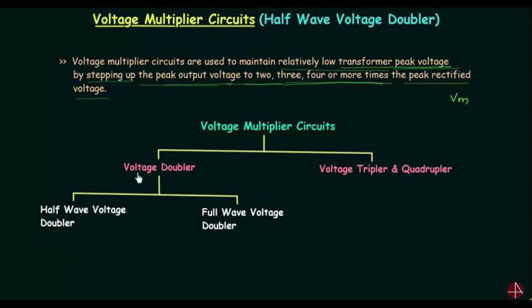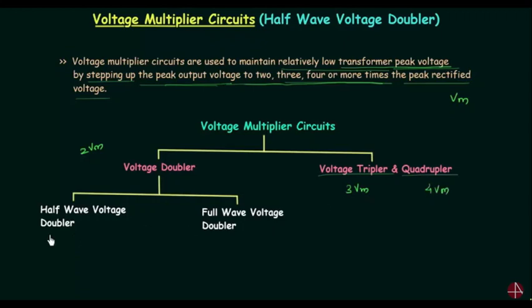There are two types of voltage multiplier circuits. First one is voltage doubler, second one is voltage tripler and quadrupler. In the voltage doubler circuit, we have half wave voltage doubler and full wave voltage doubler. By using a voltage doubler circuit, we can have twice Vm. Vm is the peak rectified voltage, and by using a voltage tripler, we can have thrice Vm, and by using a voltage quadrupler, we can have 4 times Vm.